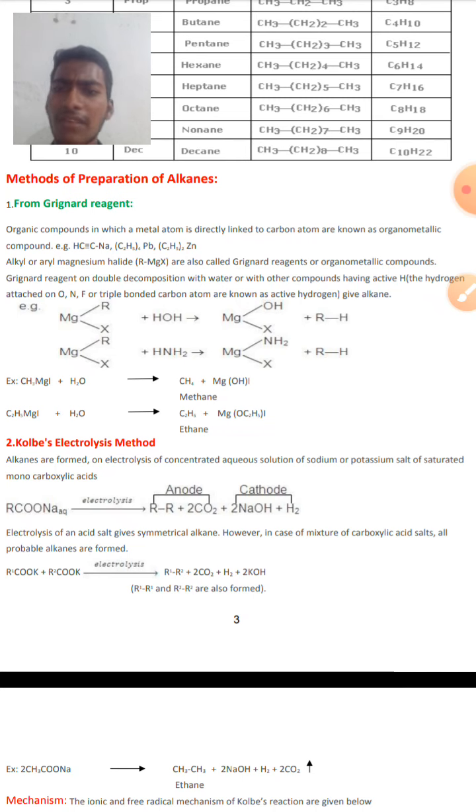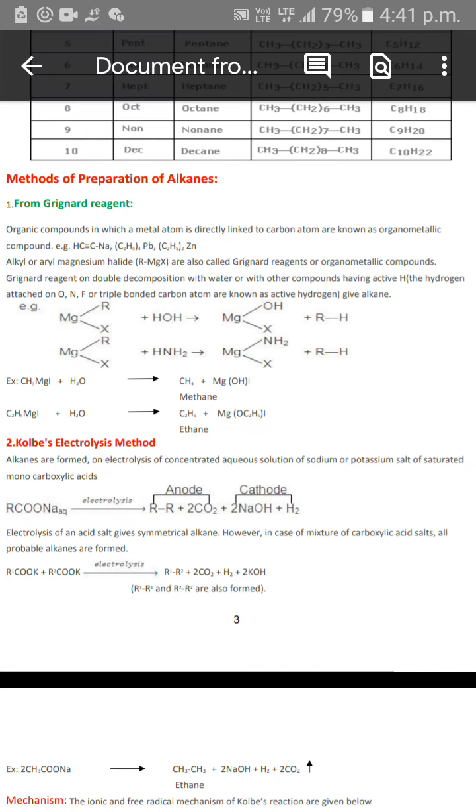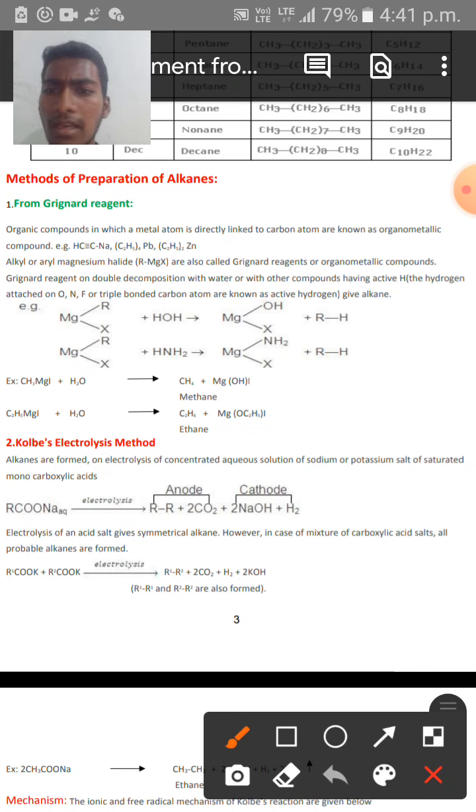The hydrogens which are attached to an oxygen, nitrogen, or fluorine atom, or to a triple bonded carbon atom, are said to be active hydrogens because they react actively in chemical reactions. Hence they are called active hydrogens. Some of the general reactions are given over here for the Grignard reagent method of preparation of alkanes.